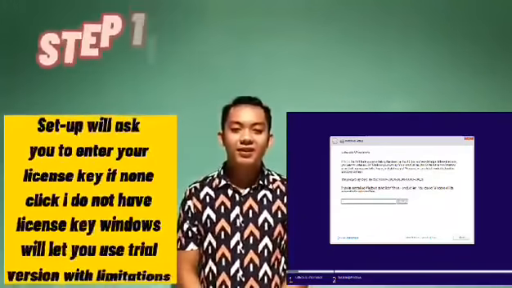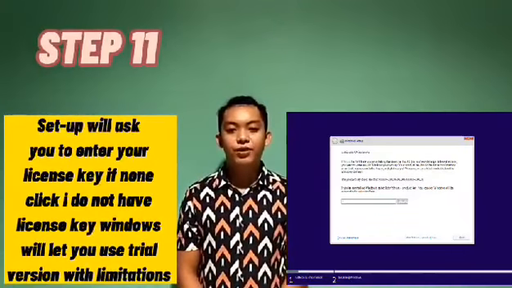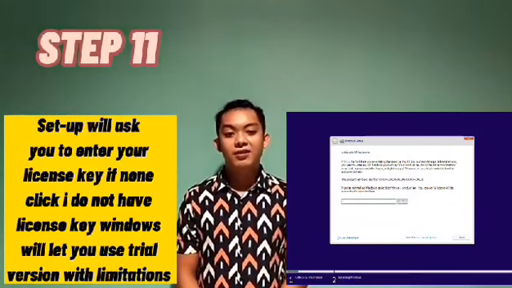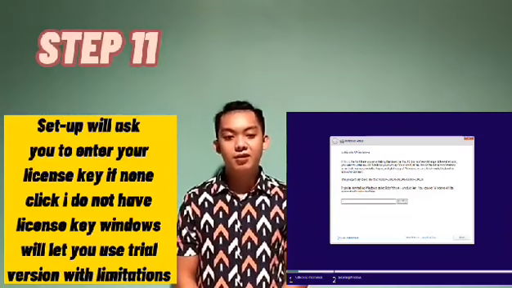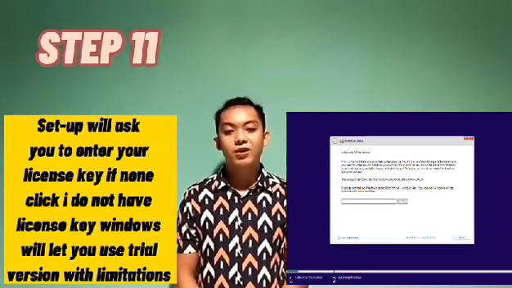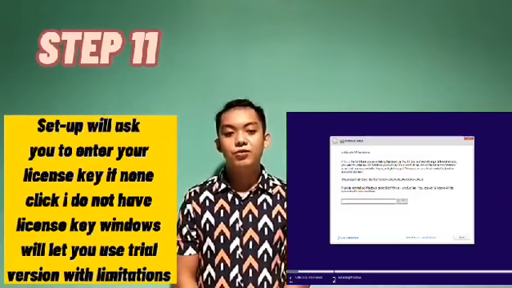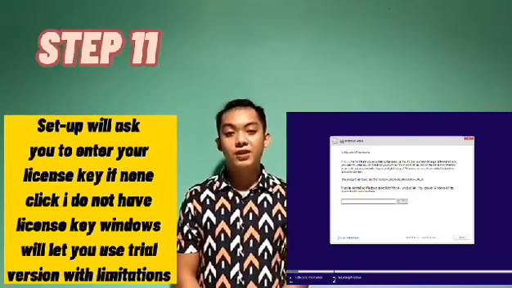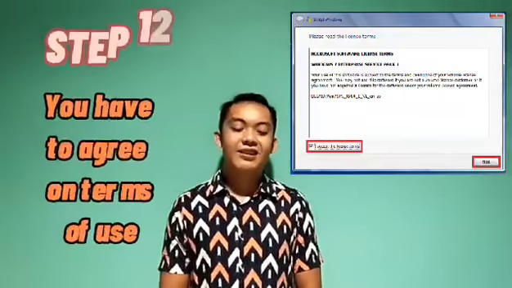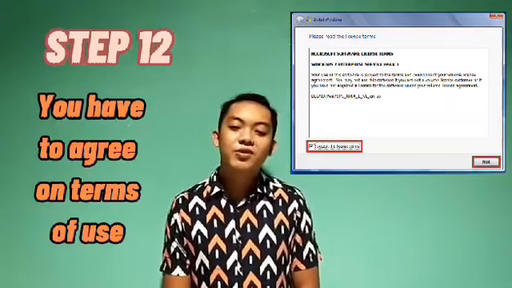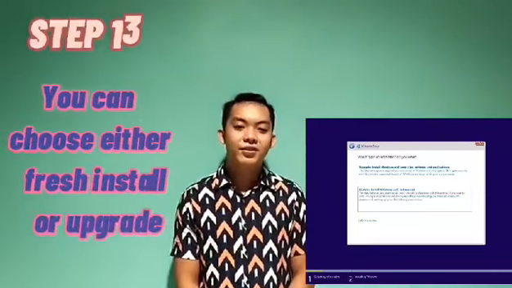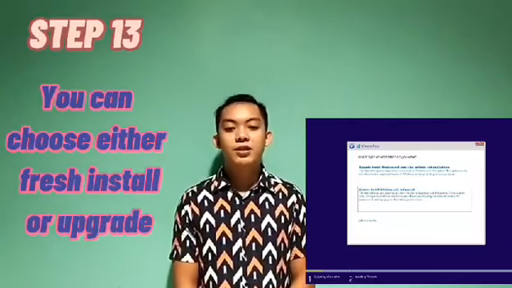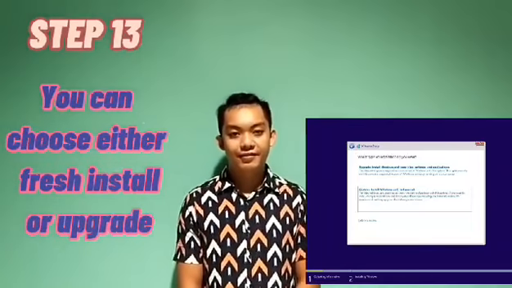Step 11. Setup will ask you to enter your license key. If none, click I do not have a license key. Windows will let you use a trial version with limitations. Step 12. You have to agree to the terms of use. Step 13. You can choose either fresh install or upgrade.